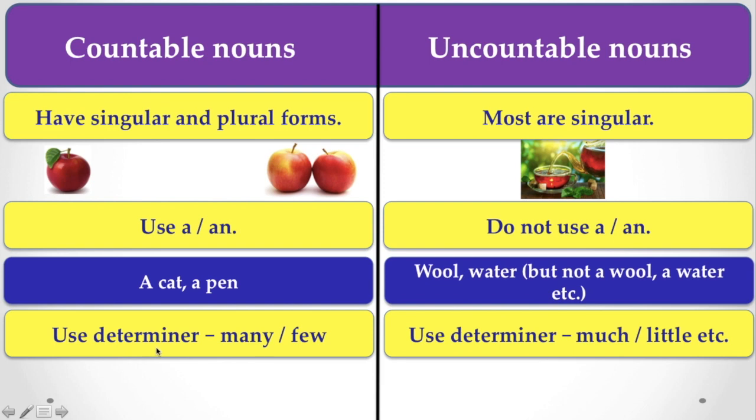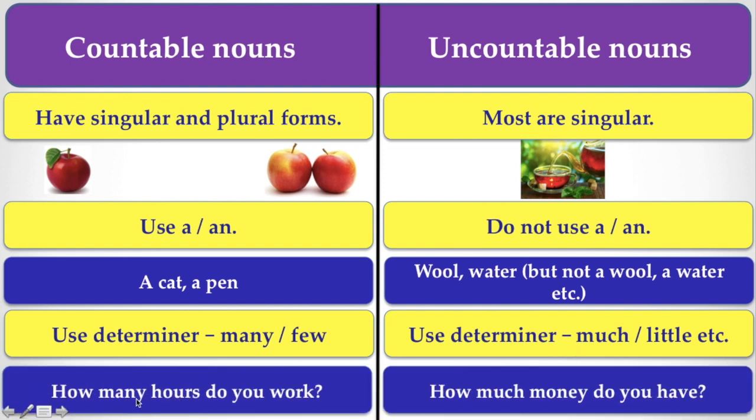And here, use of determiners. In the case of countable nouns, we use determiners like many, few. But in the case of uncountable nouns, we use determiners like much, little, etc. Here are the examples. How many hours do you work? How much money do you have? Here you find that the hours you can count. That is why you say how many hours. But in the case of money, you say how much money you have.